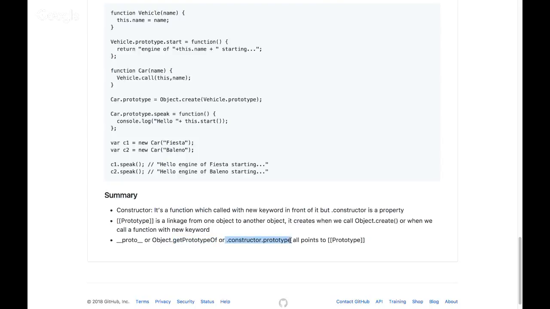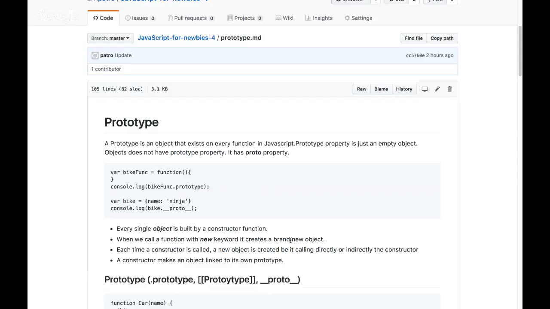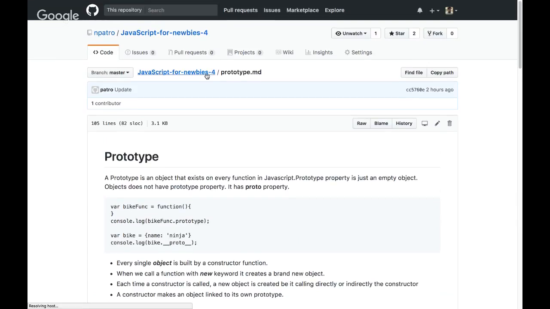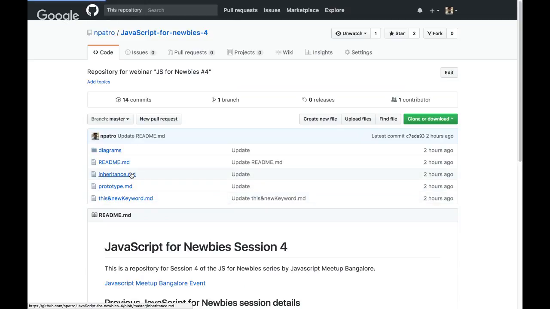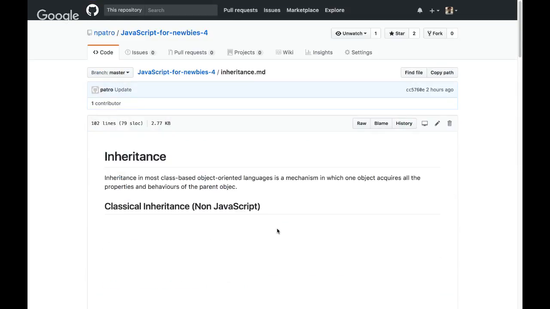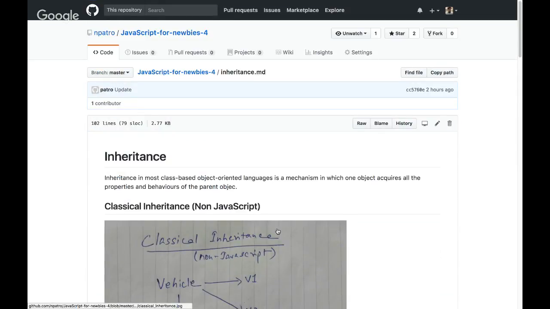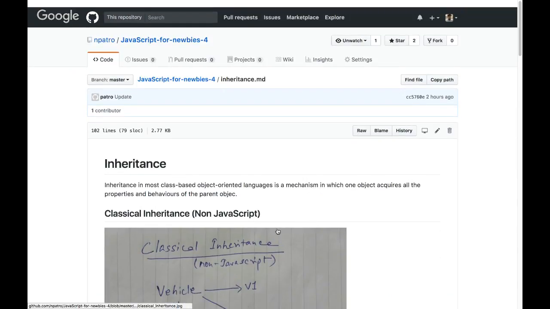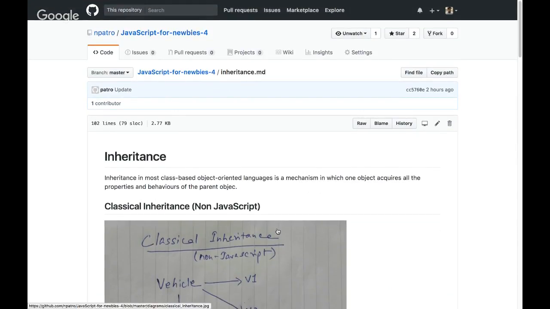Cool. Okay, so that's all about prototype. I'll take a few more minutes just to cover inheritance. Hopefully we are on time. Okay, so the last topic of today's session is inheritance.